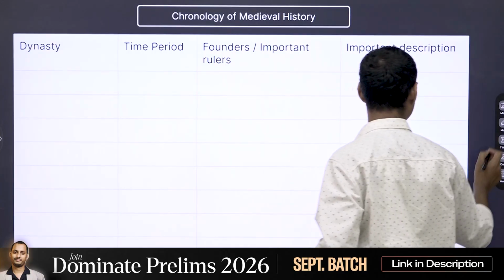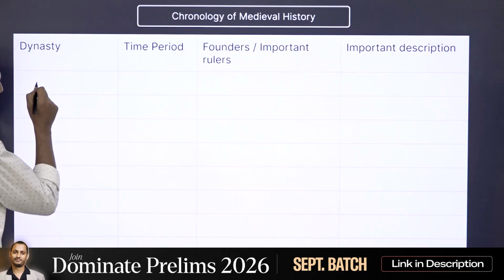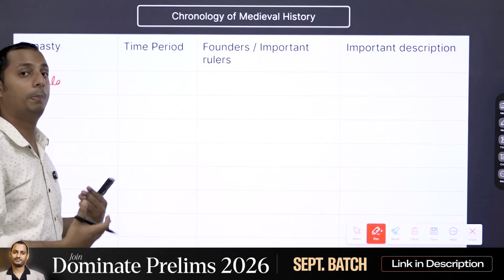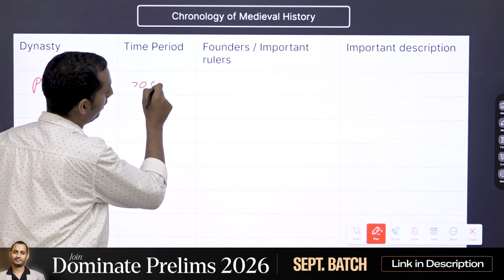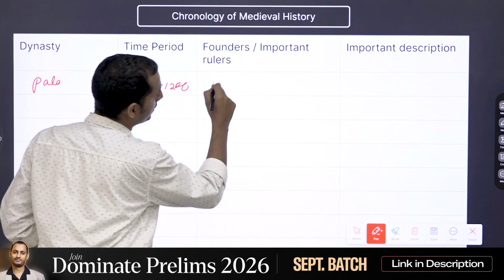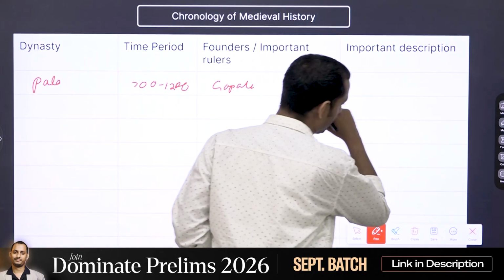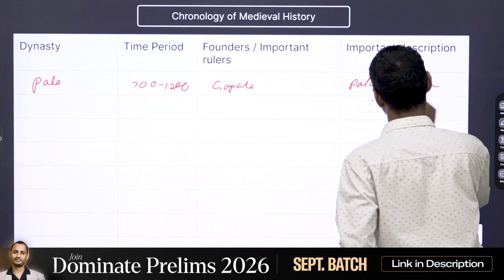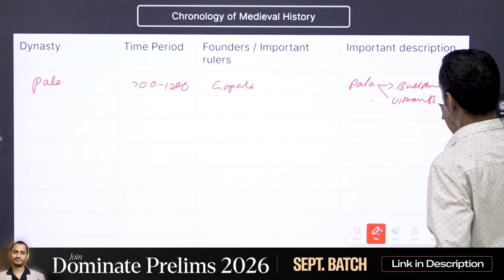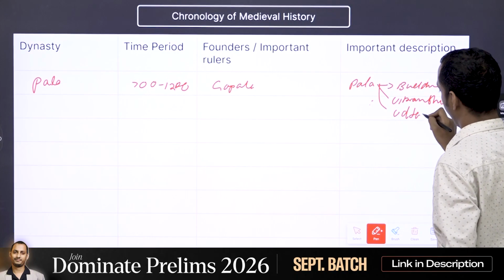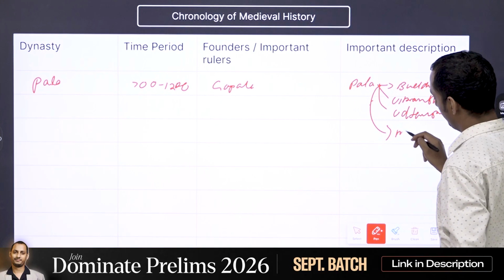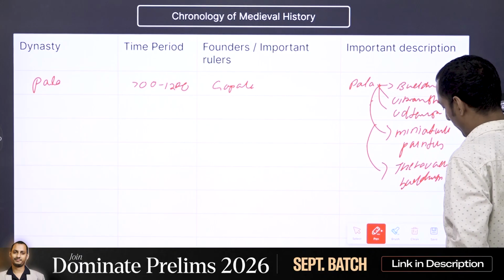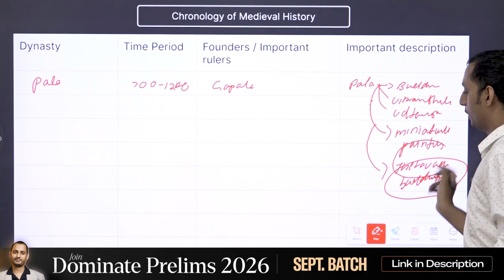First of all, the dynasty. Let's say with respect to Palas. Even for Palas, UPSC asked in 2023 with respect to the relation between Pala and the development of Buddhism. Time period 700 to 1200. Founder Gopala. In case of description, what do you need to add? Palas basically patronized Buddhism. You can mention the Vikramshila University. You can mention the Odantapuri University. You can mention the miniature paintings, because the Pala scrolls were one of the first miniature paintings in India.